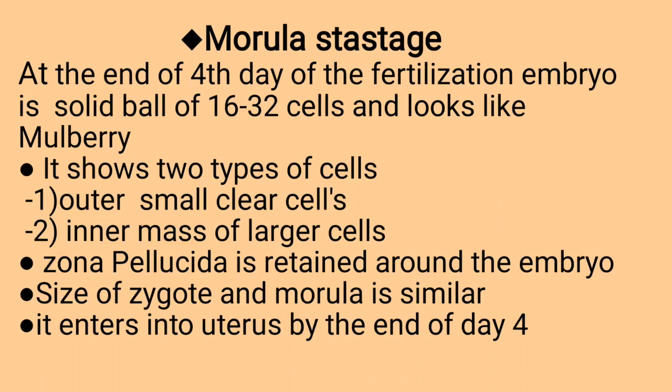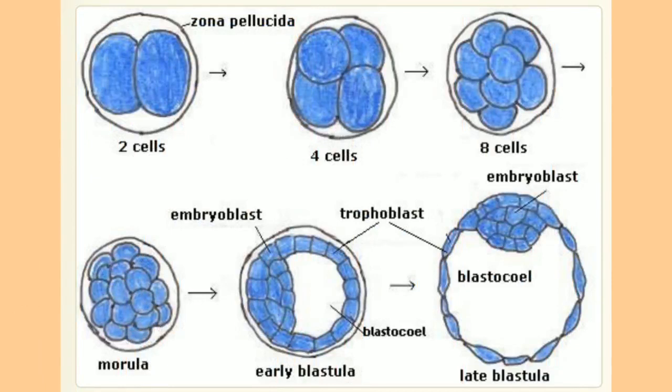After formation of morula, it converts into the blastula and this mechanism is called blastulation. Conversion of morula into blastula is called blastulation. So here, see here again the first cleavages. What are cleavages? Cleavages are the mitotic cell divisions that occur within the zygote so as to form daughter cells, and all these daughter cells are called blastomeres.